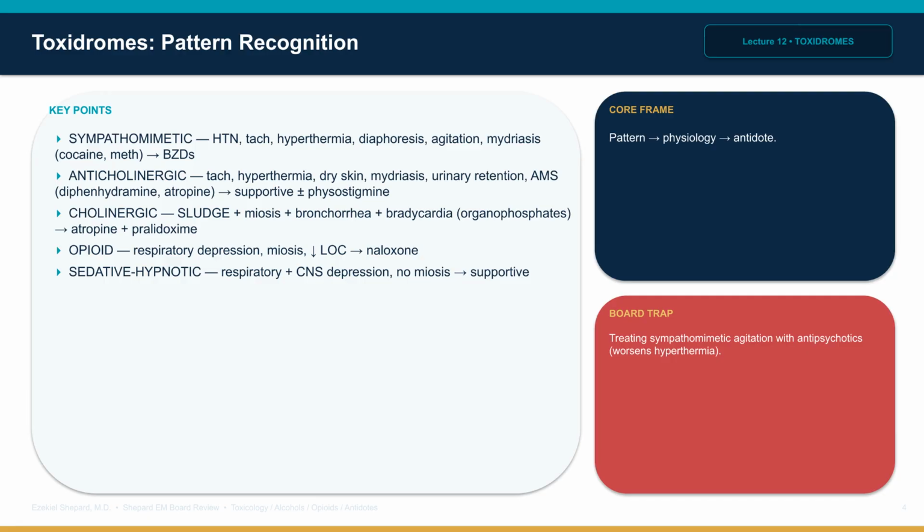Opioid: respiratory depression, miosis, decreased mental status. Treat with naloxone. Sedative hypnotic: respiratory depression, CNS depression, often without miosis. Supportive care. Flumazenil is rarely used and is a classic distractor in mixed overdose because it can precipitate seizures.